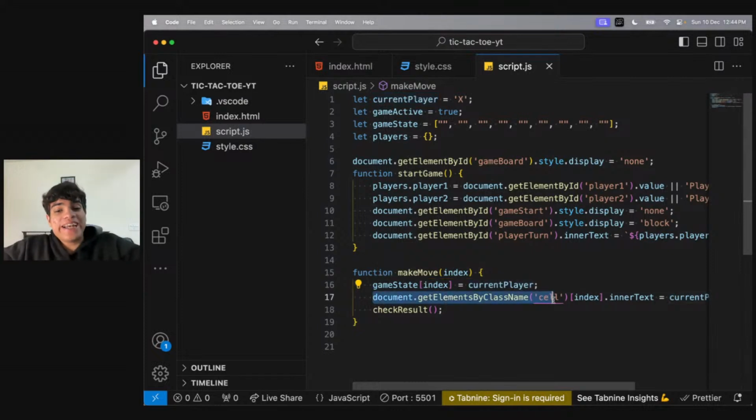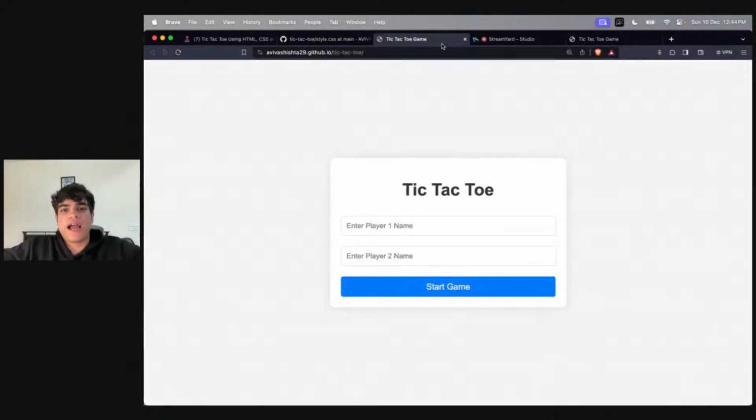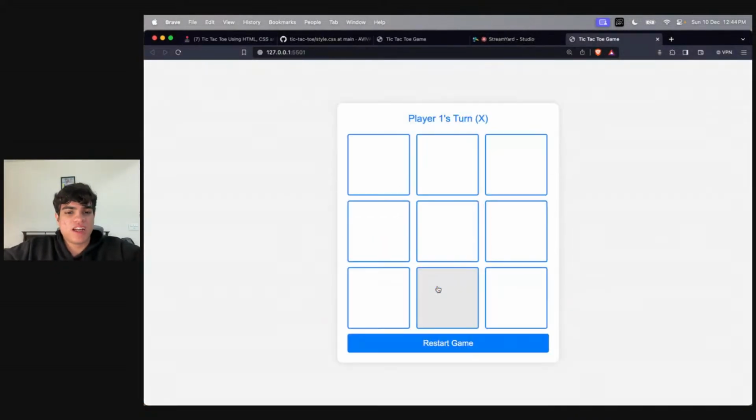Then I will get that cell. I will get all of the cells with this class name, and then I'll say the particular index. Whatever the index was, 0th cell meaning the first cell, 1th cell meaning the second cell. Then I'll fill that inner text with the current player value. So basically, if this is my game, I can start my game and I can keep on entering values.